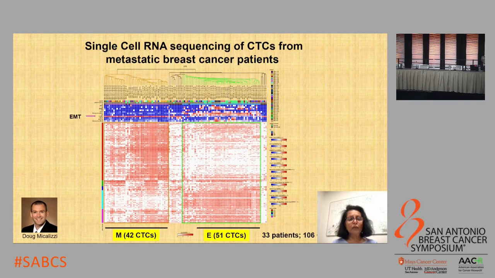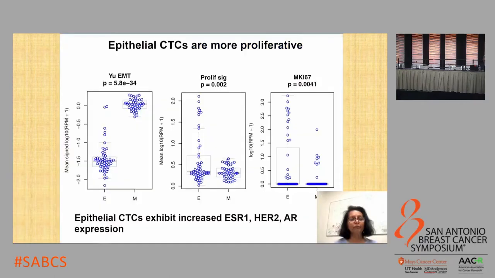We wanted to see whether we could actually detect EMT in CTCs using single-cell RNA sequencing data that we had derived from over 100 CTCs from a cohort of breast cancer patients. When we applied an EMT signature to this single-cell RNA sequencing data, we found that half the CTCs were epithelial and the other half were mesenchymal. This allowed us to actually study the molecular properties of these two populations of CTCs. We found that the epithelial CTCs were more proliferative compared to the mesenchymal CTCs.